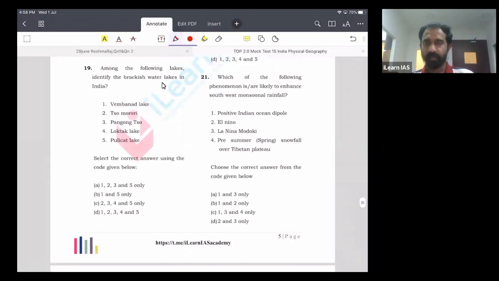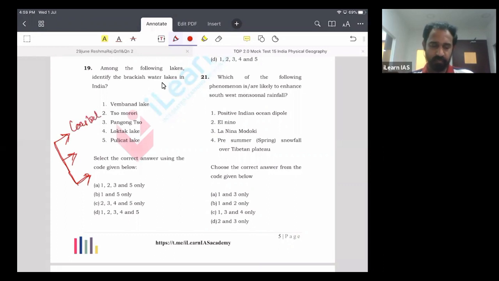You have to identify brackish water lakes from the statements given. So how can we identify brackish water lakes? There are three regions in which you can identify them. One is along the coast, because of the seawater intrusion, all the lagoon lakes of India are brackish water lakes. Examples are Chilika, Pulicat, Vembanad Lake, and also the salt marsh region of Gujarat. So one is the coastal.